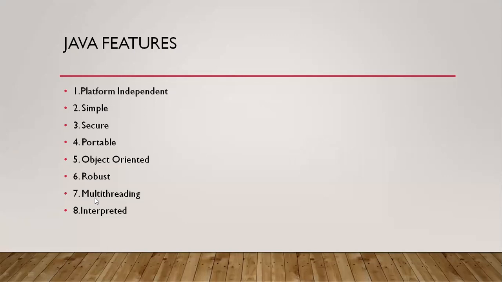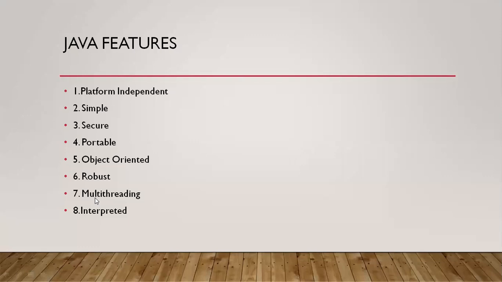If the first program comes back, it will attempt to execute that first program also. So like that, parallel programs will be executed in a system. Such a technique is called multi-threading. Because of this multi-threading, the CPU processor time will be saved. That is also one of the advantages of Java.